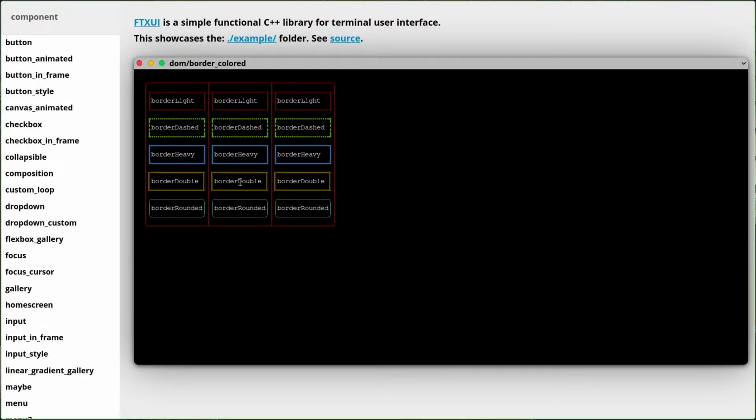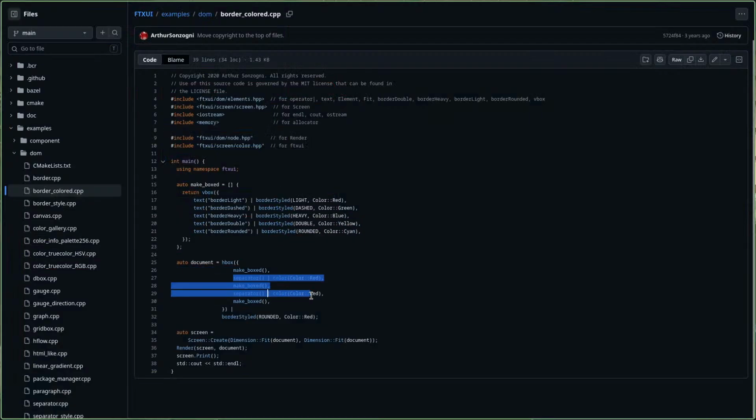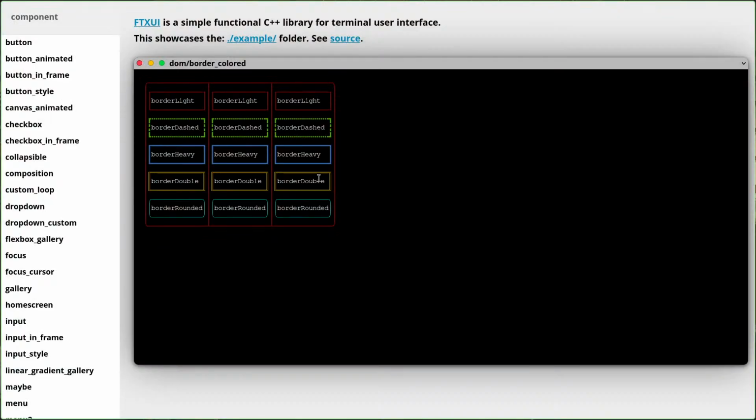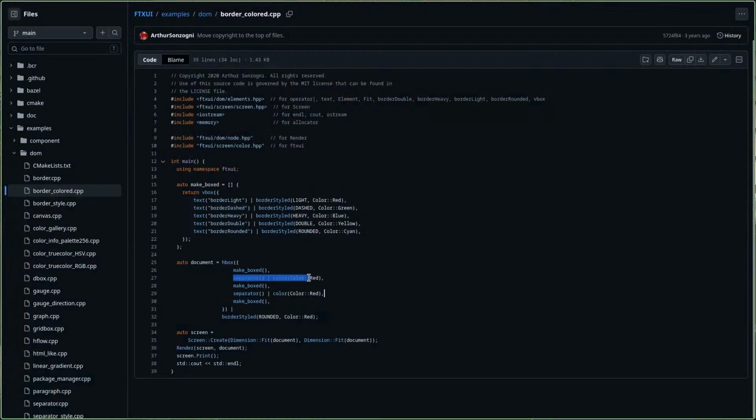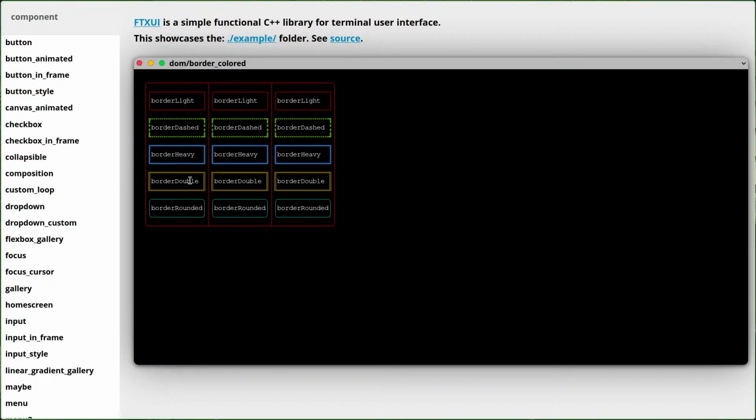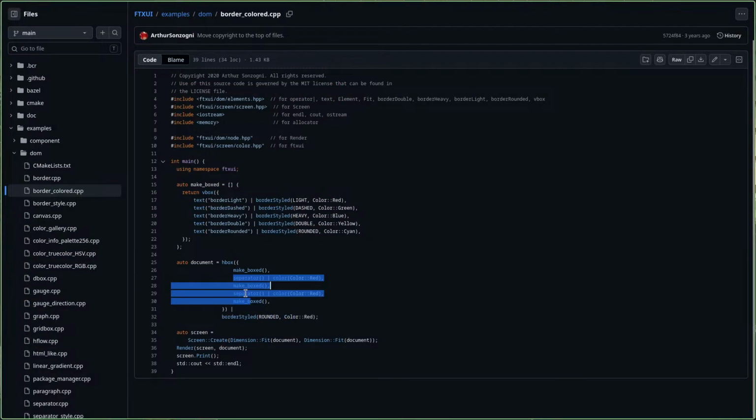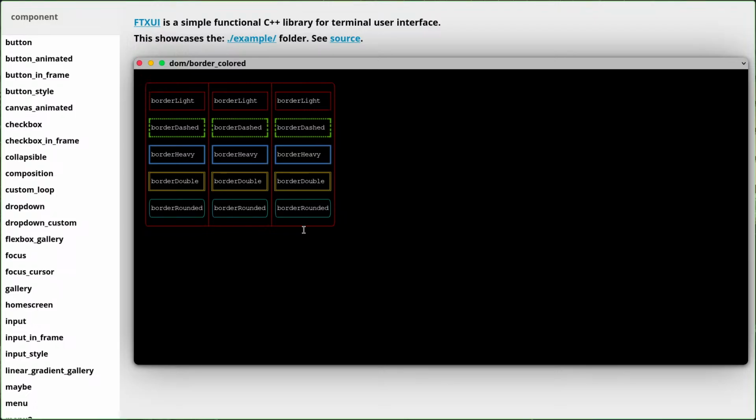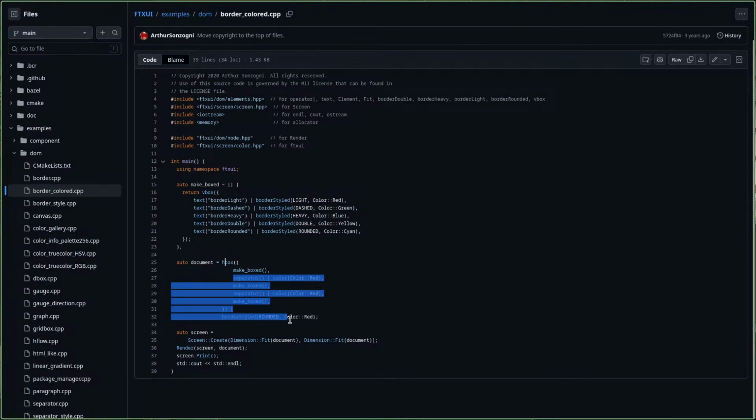Then we create another make box. We passed another separator here and made it red, and at last we call one more. And then with a complete border, we pass this complete horizontal box in rounded and color red. Now this is the screen. Okay, it's a static UI, so we have to create a screen.